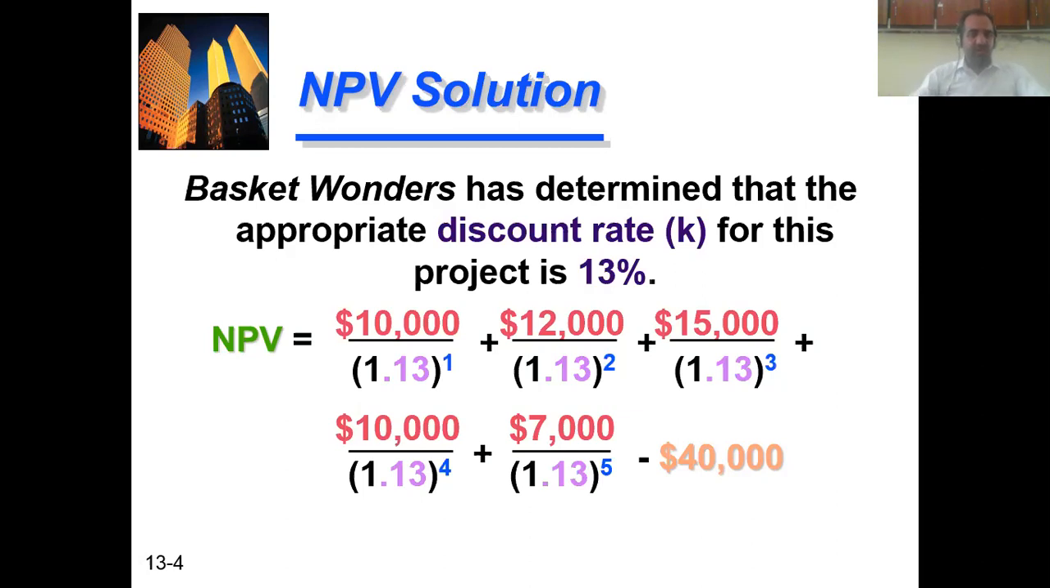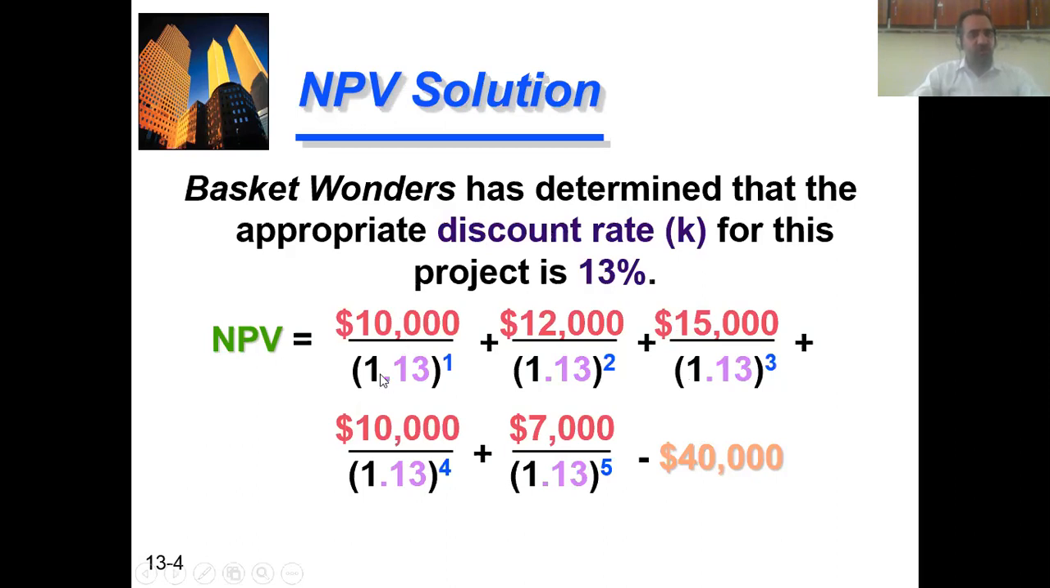Questions for the NPV: the project will give you a cash inflow in the first year of 10,000, 12,000 cash inflow in the second year, 15,000 inflow in the third year, 10,000 in the fourth year, and 7,000 in the fifth year, while the initial investment of the project is 40,000. What we are going to do is discount these cash flows to present value.